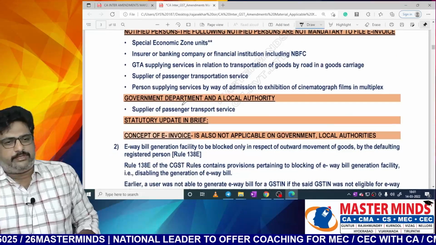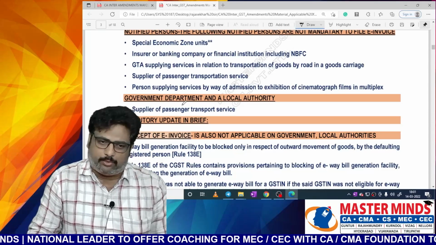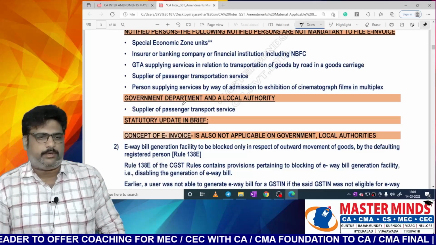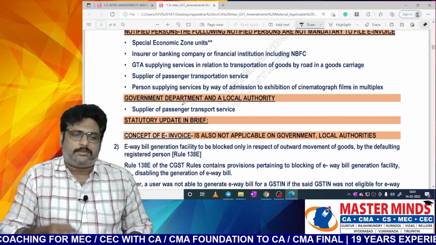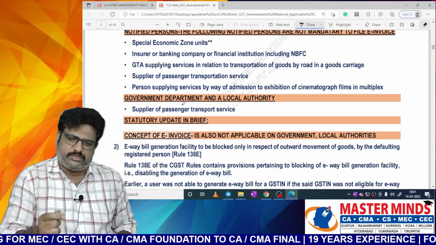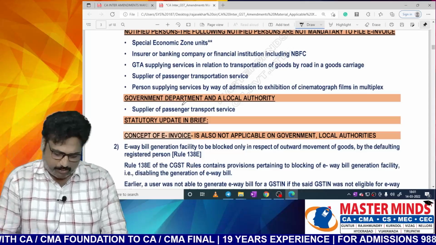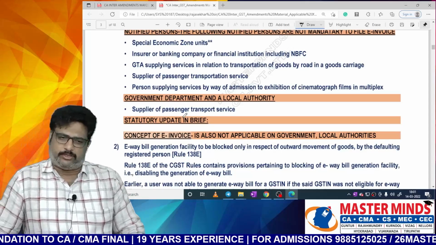See this? The government department and local authority are now included. So what is the statutory update in brief? The concept of e-invoicing is also not applicable to government departments and local authorities. This is the point you should remember.